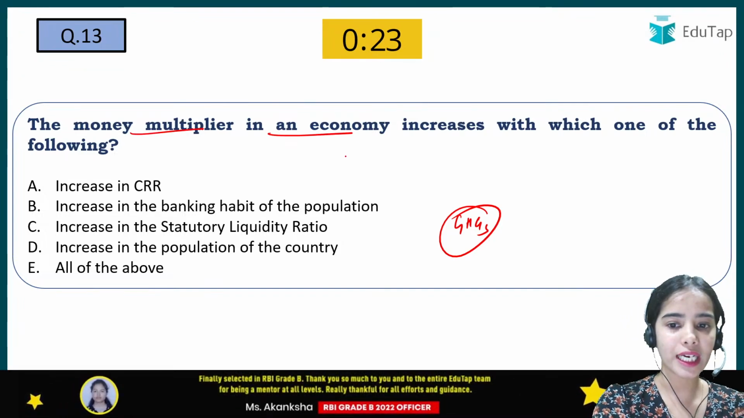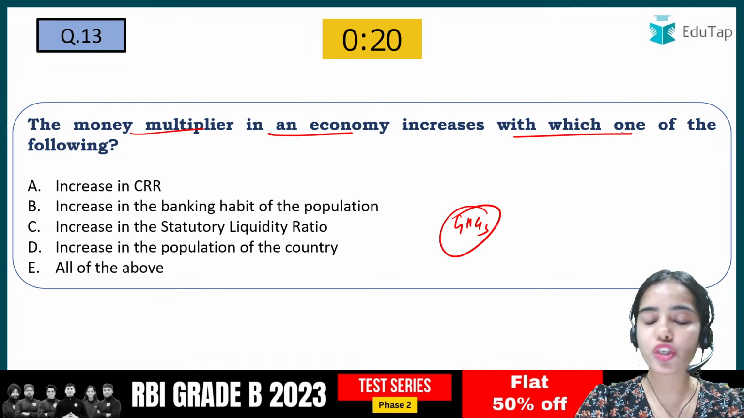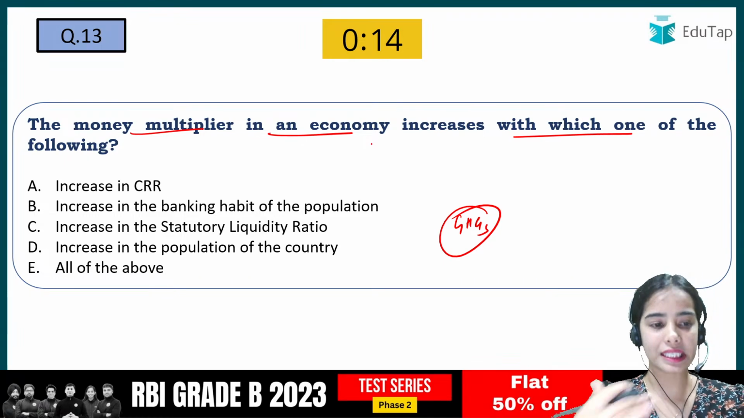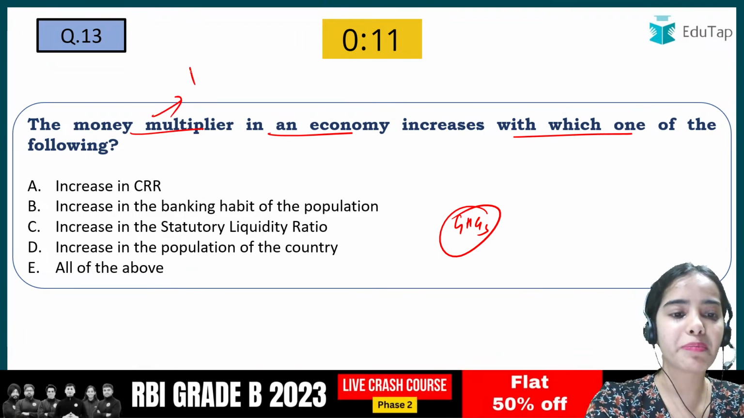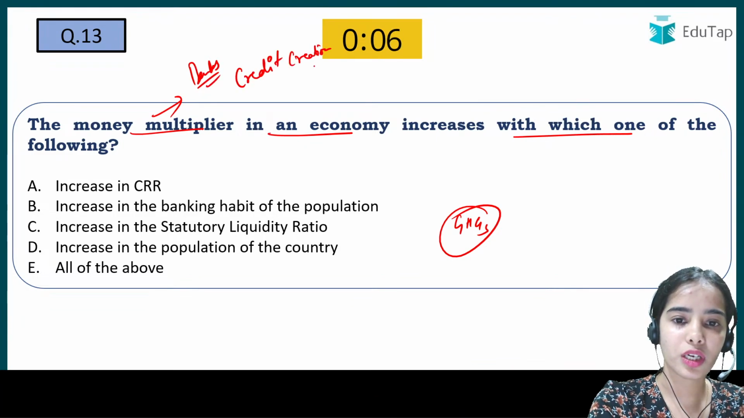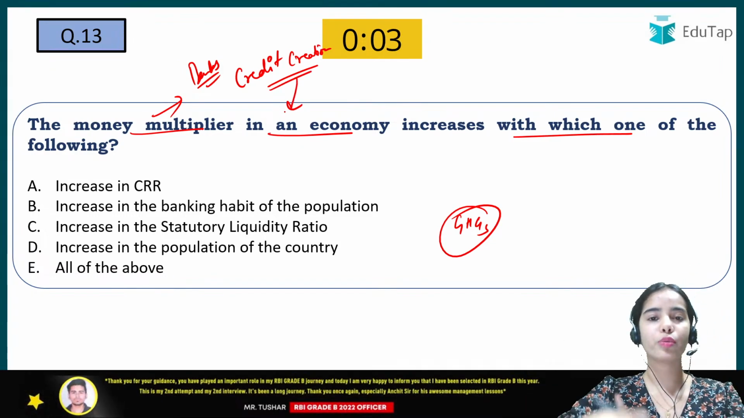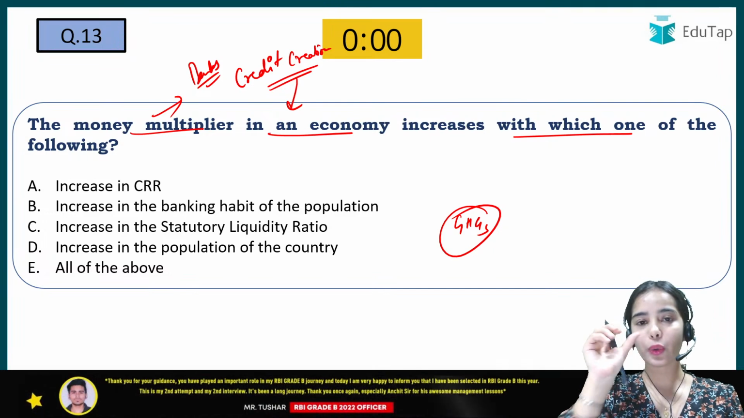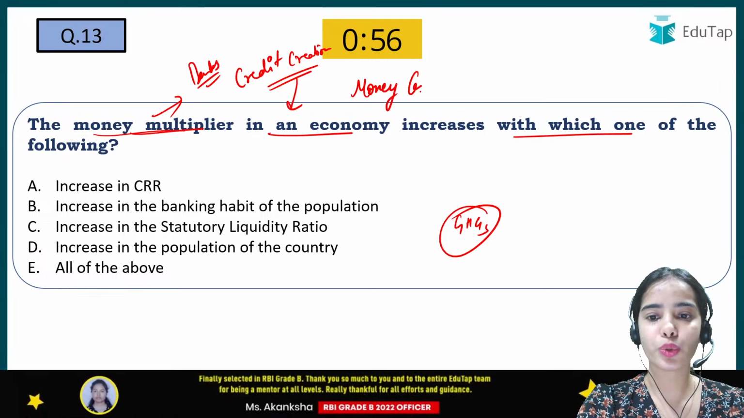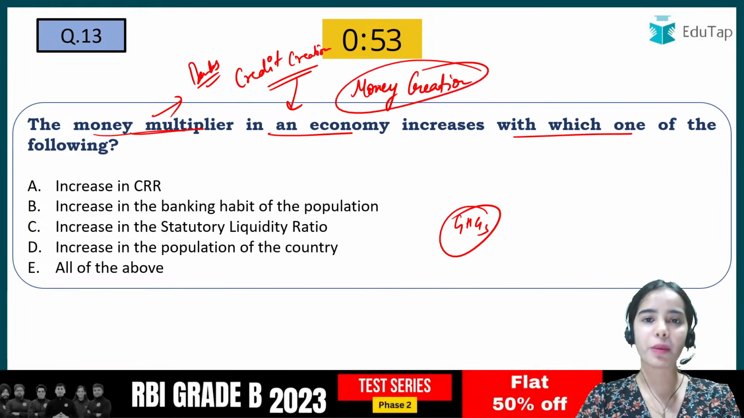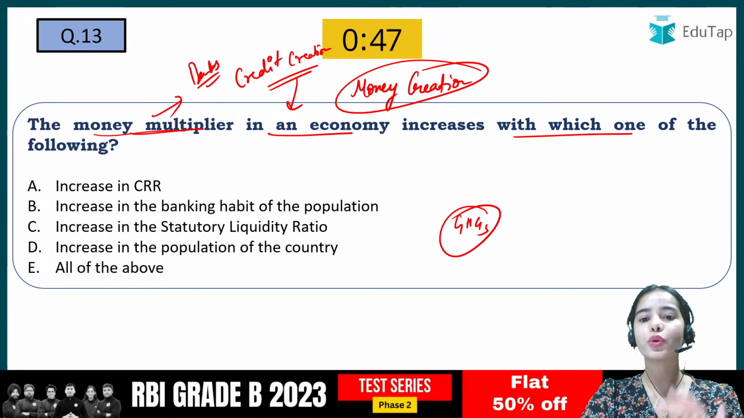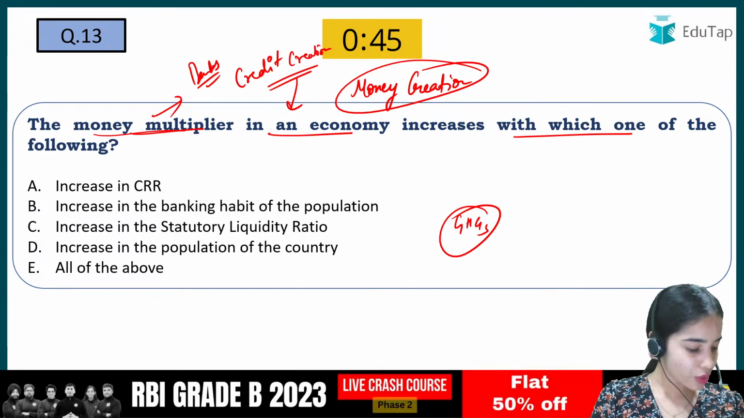So the money multiplier in an economy increases with which one of the following. So the money multiplier in an economy is increasing, okay. What is the money multiplier? It is the banks using credit creation to have more money in the economy, to increase the money in the economy. That is the money multiplier. So the banks do the money creation, okay. That is only in the papers. That is not the actual money creation, which is usually done by the RBI. So the banks are doing the money creation through credit creation. So here I am getting the answer B.